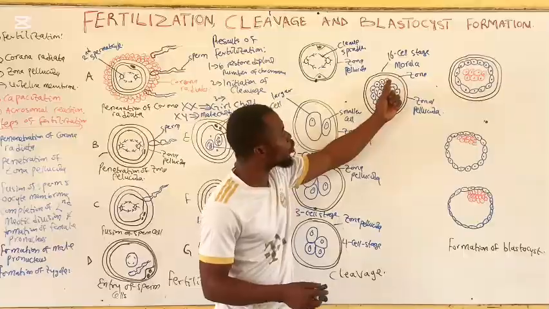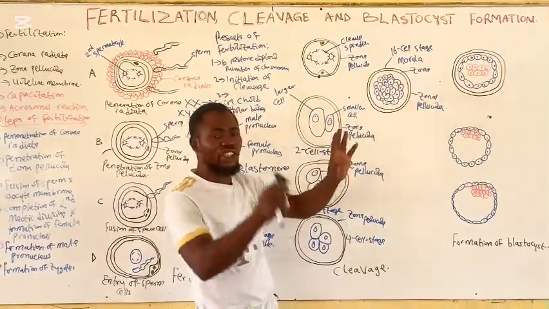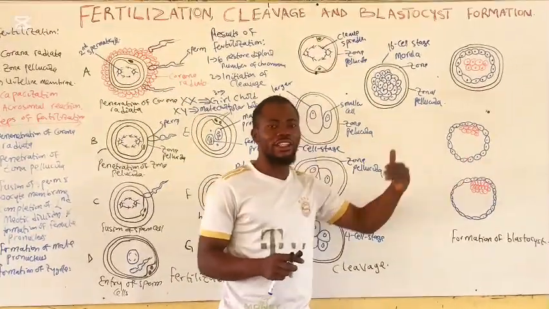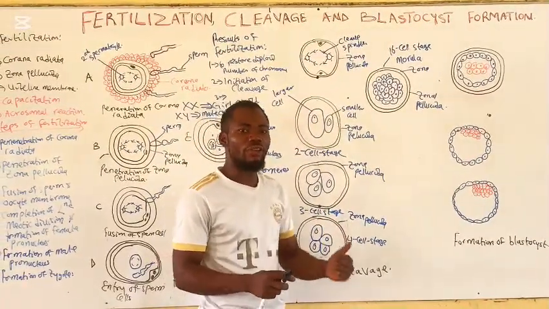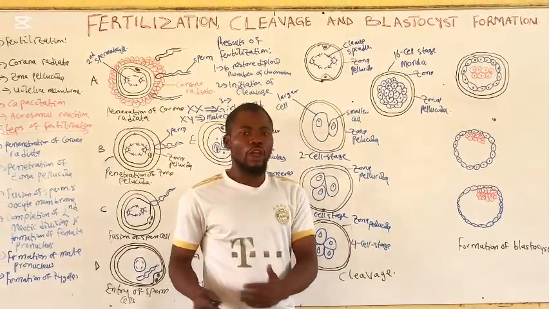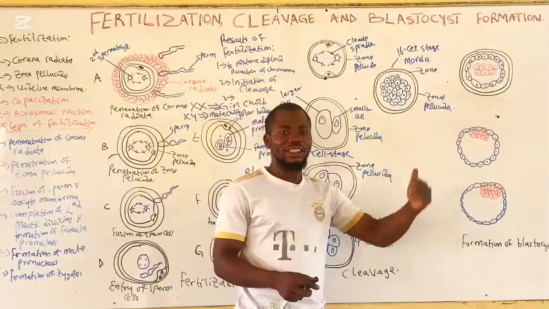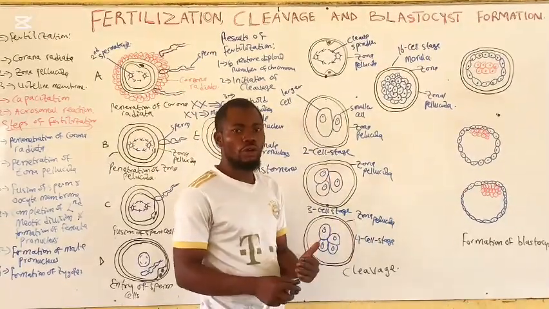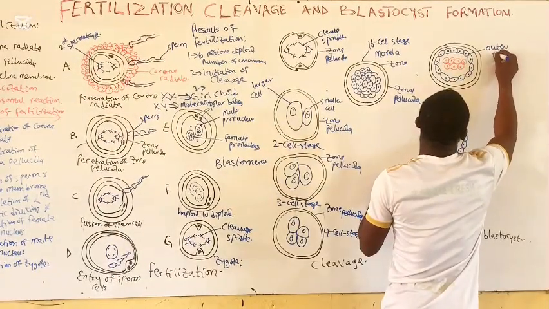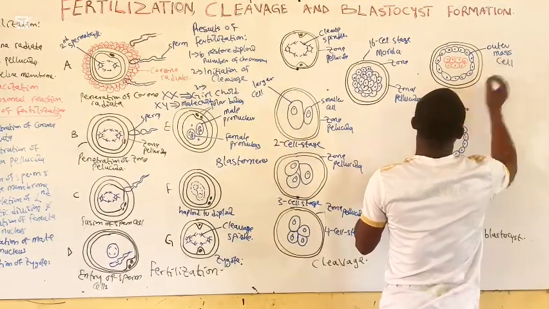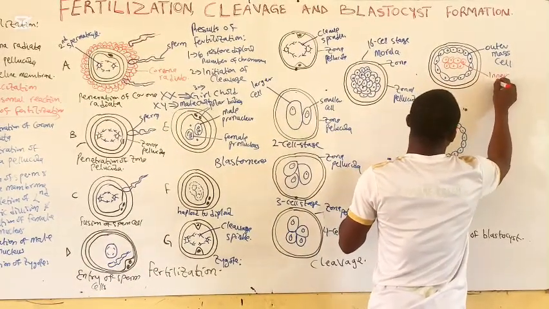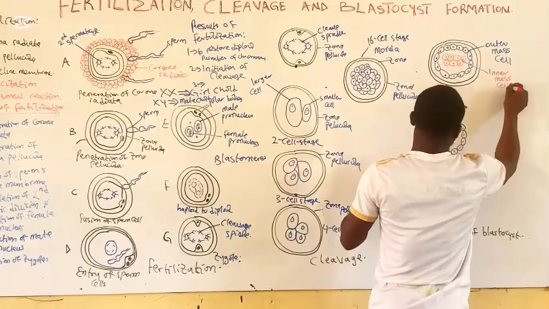Because these morula cells will arrange themselves into 2 layers: the cells of the outer mass layer and the cells of the inner mass layer. The cells of the inner mass layer will be the ones that form the embryo, so they are called embryoblast. Whereas the cells of the outer mass layer will be called trophoblast. So from here, this is the outer mass cell, and inside is the inner mass cell.